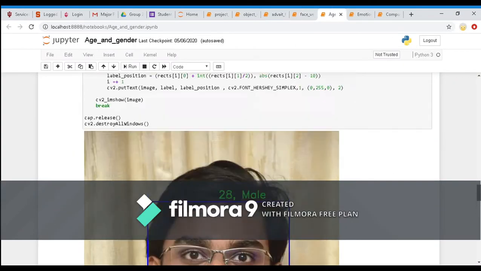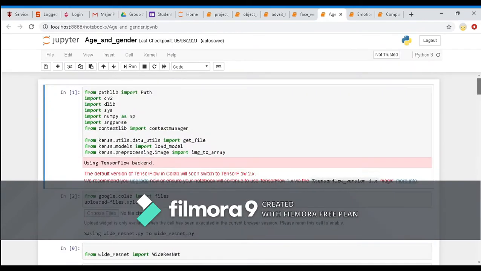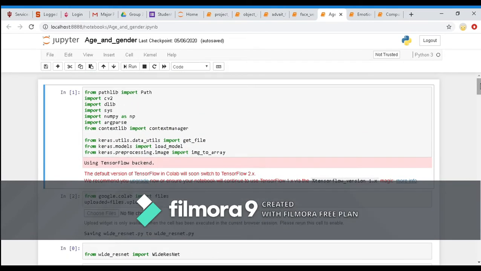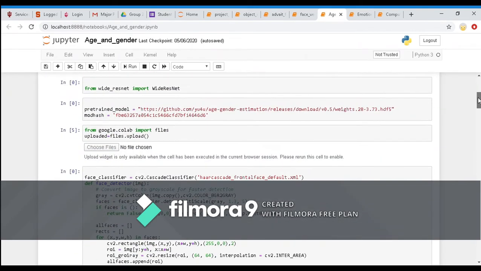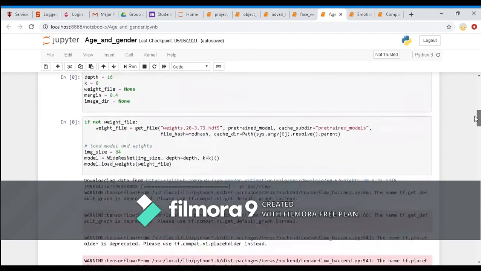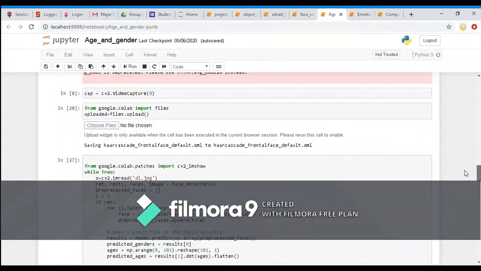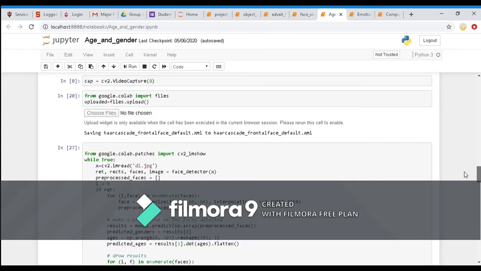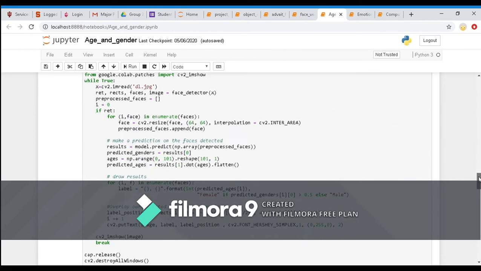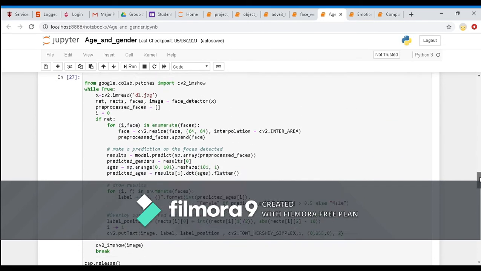Now age. This is the code for age and gender. Like I said, we have imported it. We use transfer learning here. We can even use the webcam available on the laptop for choosing an image, but we've imported an image here.